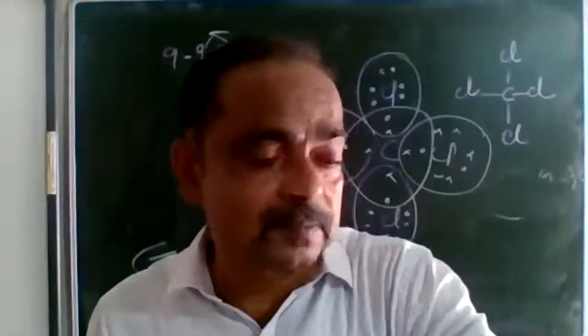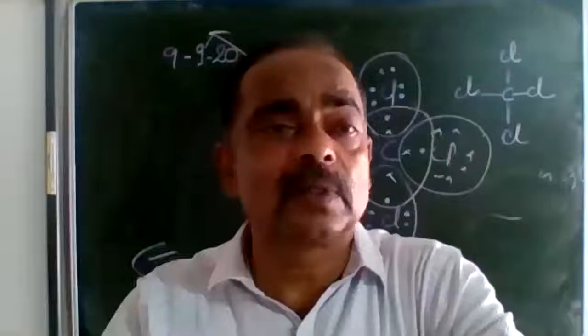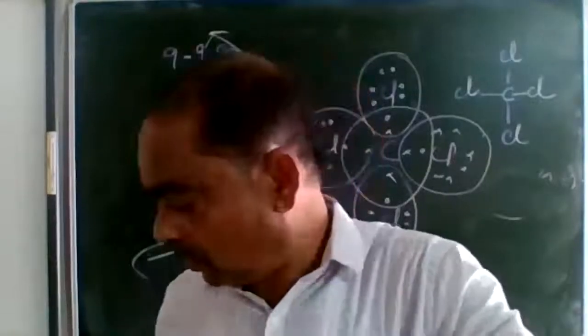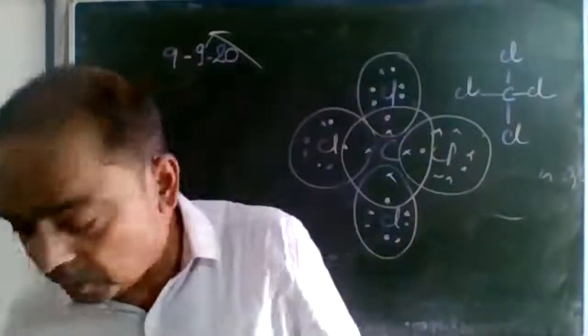Next, write down, that is, the covalent bonding with carbon concept is over. Okay, next. So we are going to take a new topic.